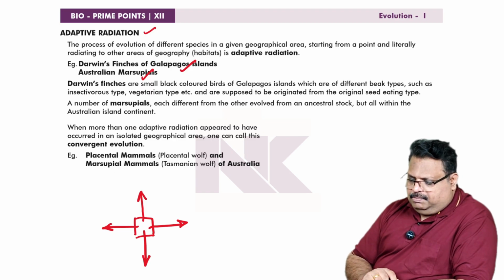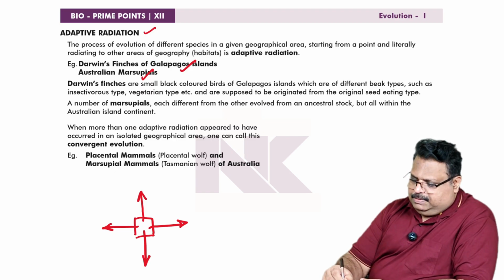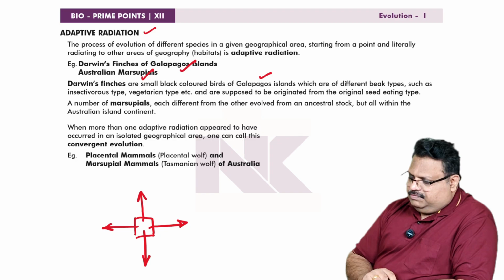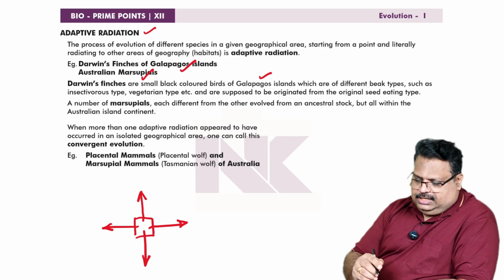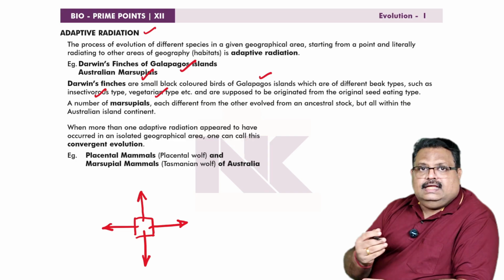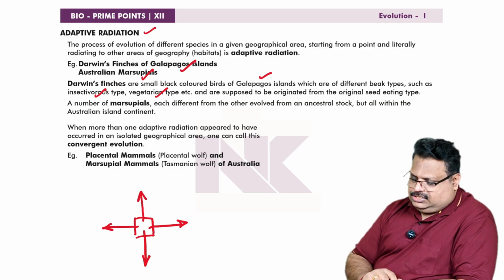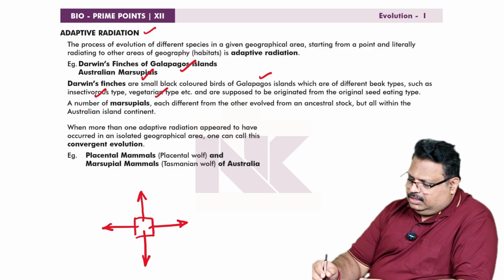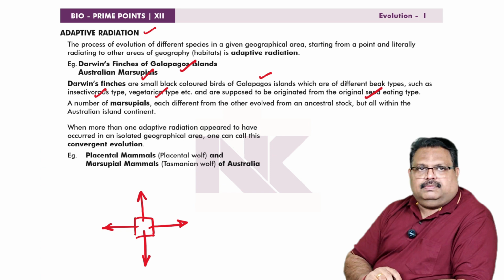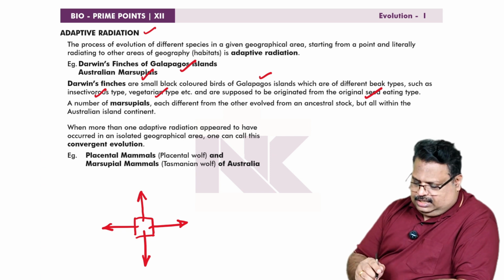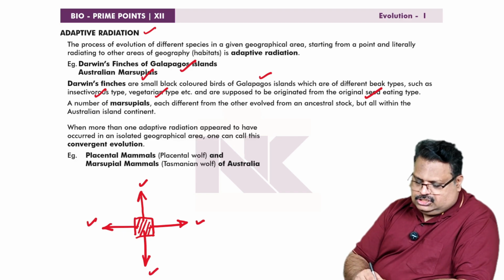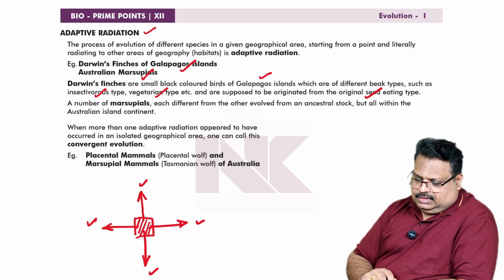Darwin's finches are small black-colored birds of Galapagos Islands, with different beak types, such as insectivorous beak, vegetarian beak, seed-eating beak, etc., and are supposed to be originated from the original seed-eating type. According to their mode of feeding, they evolved in different directions. That is what is called adaptive radiation.